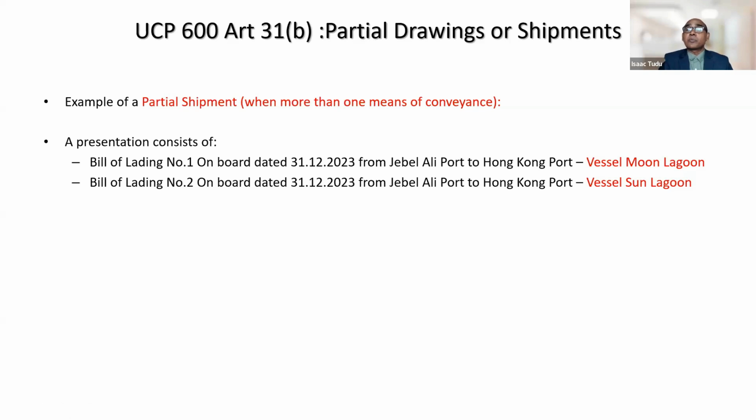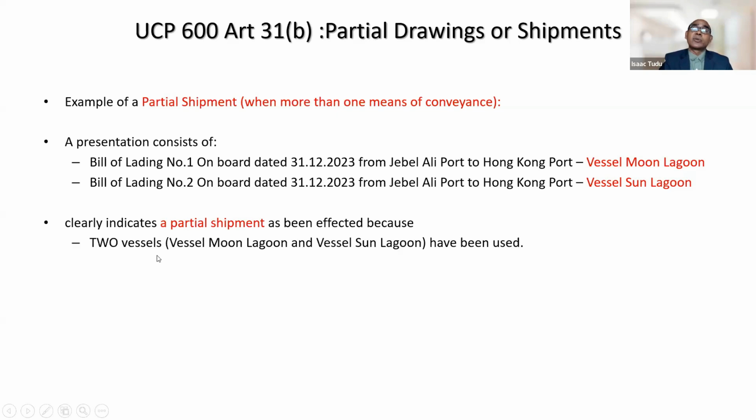This is the typical case of partial shipment. Why? Because two different vessels have been used. Okay. So it clearly indicates a partial shipment has been effected because two vessels, Moon Lagoon and Sun Lagoon, have been used, though it originates on the very same day, going for the same destination. Despite that, it is a case of partial shipment.